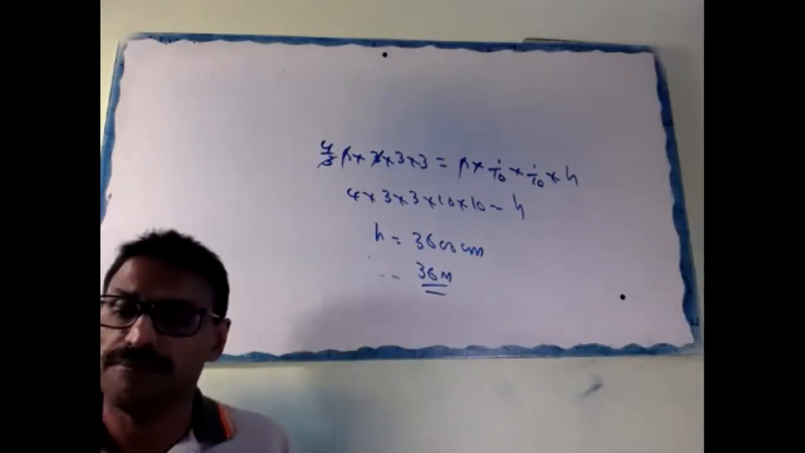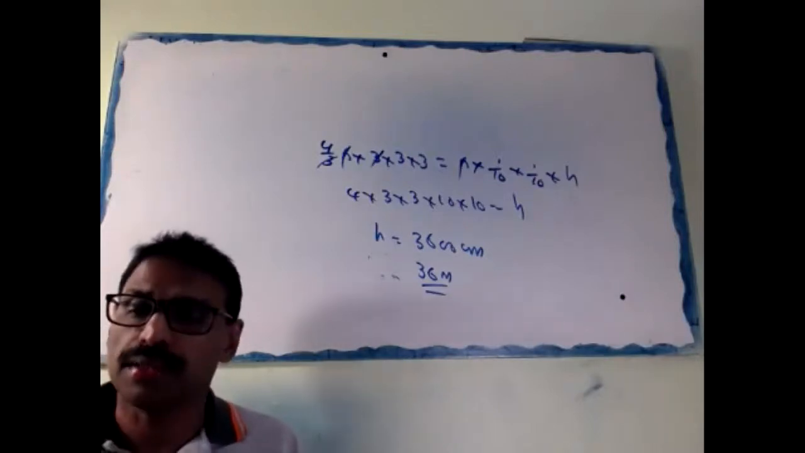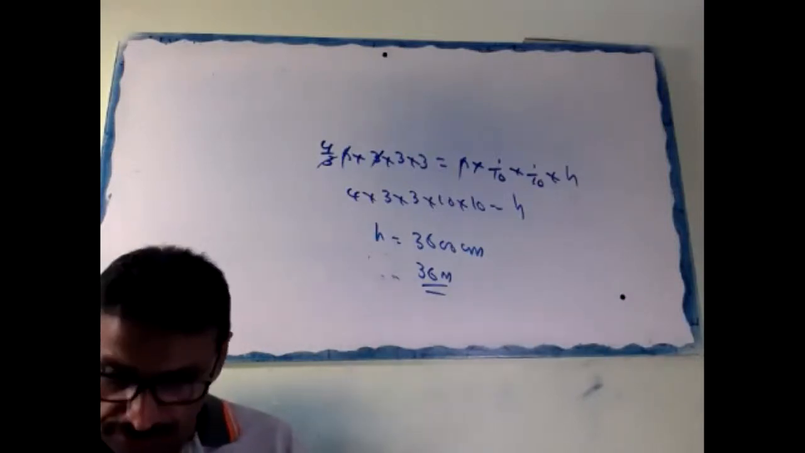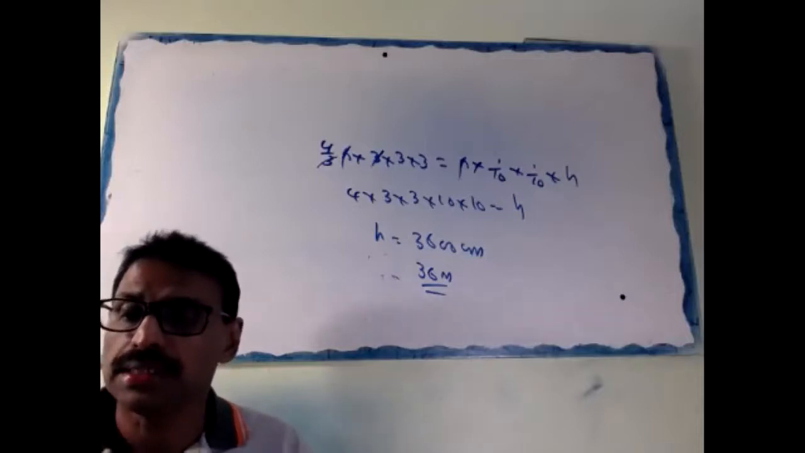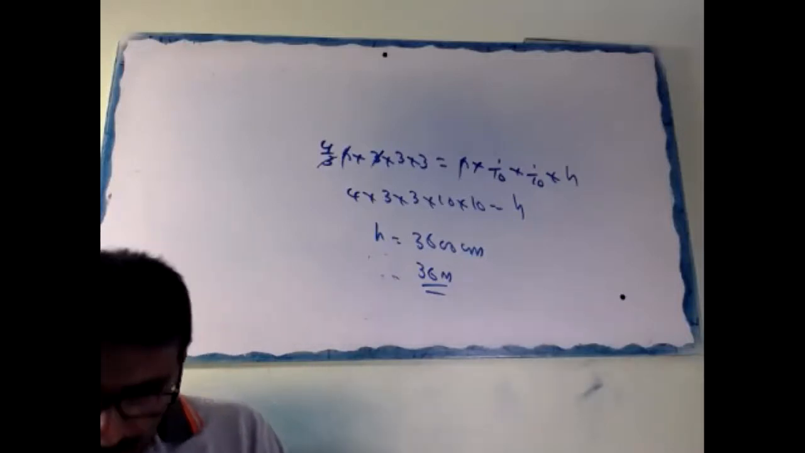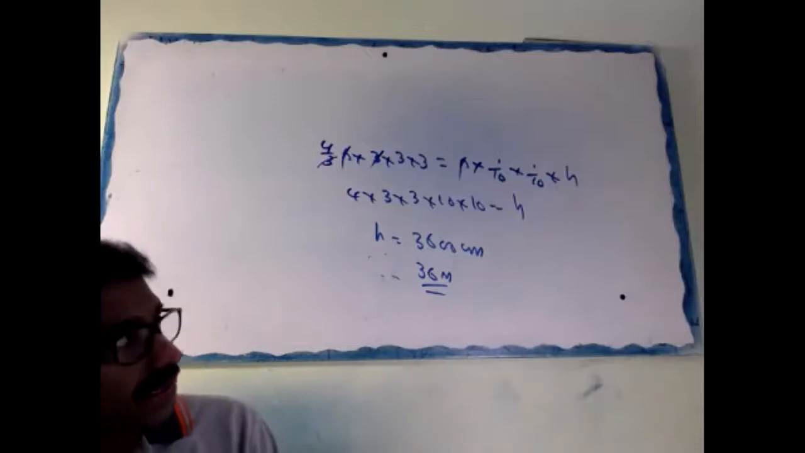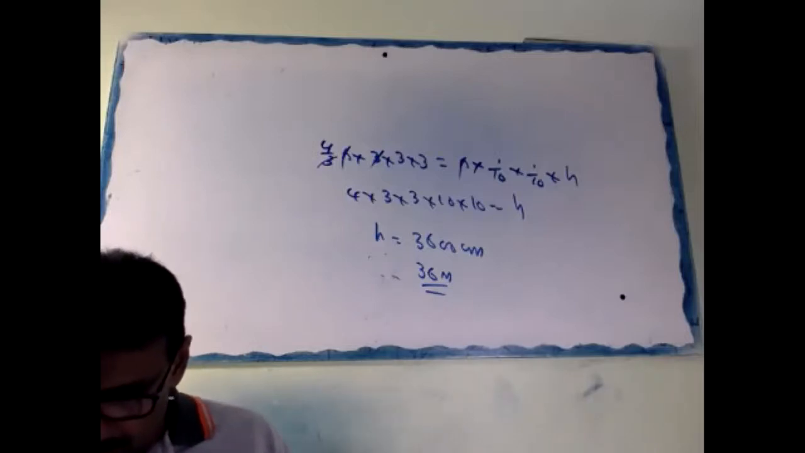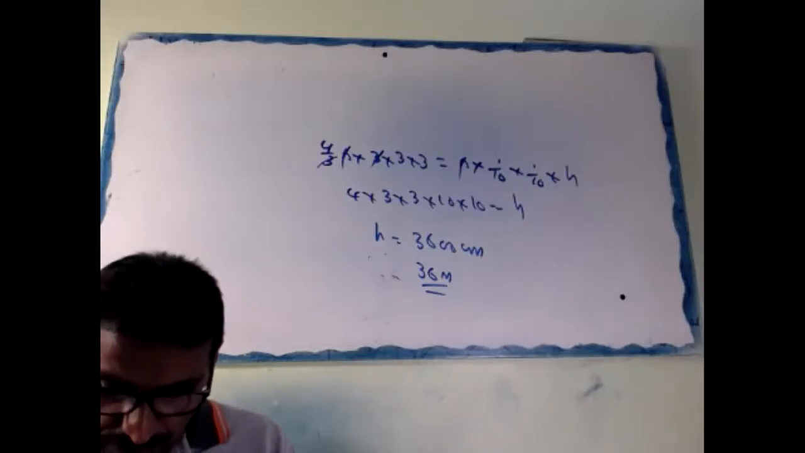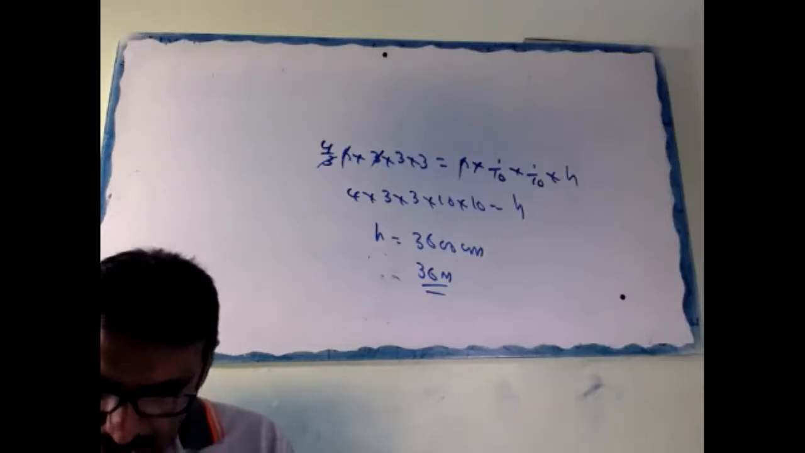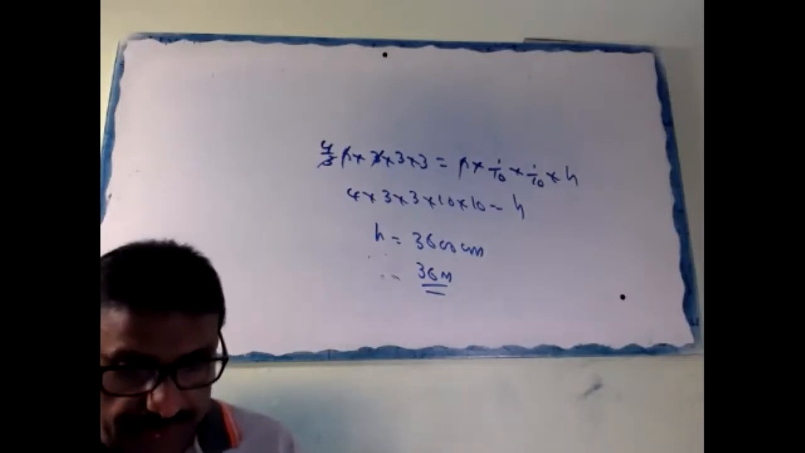Same type of question. The diameter of a metallic sphere is 6 centimeter. The sphere is melted and drawn into a wire of uniform cross section. The length of the wire is 36 meter. Find the radius. Okay, try fast.